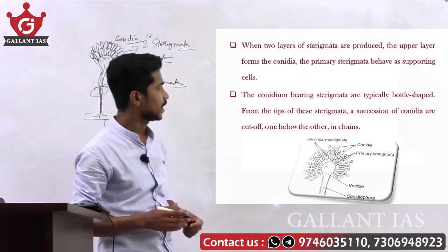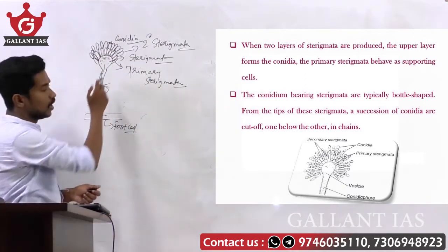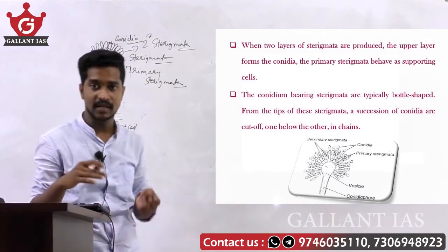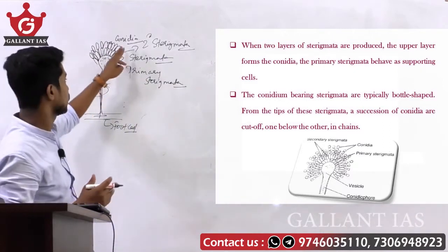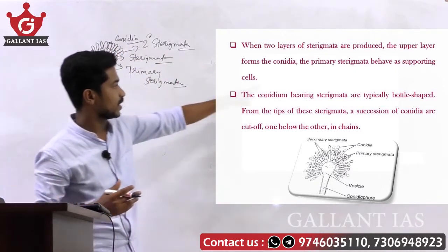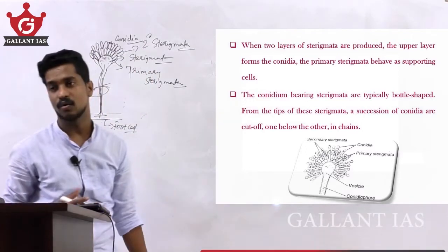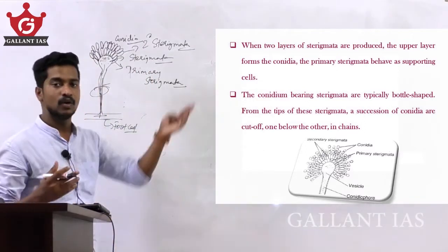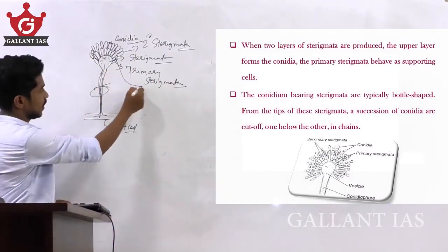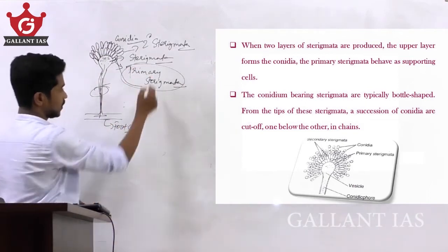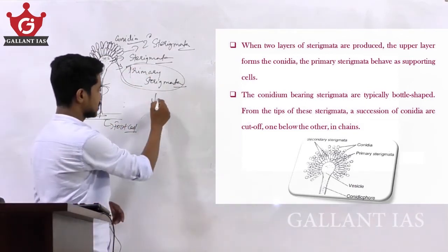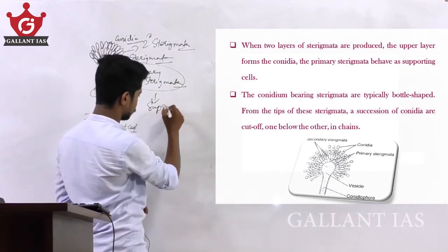The primary sterigmata behave as supporting cells.